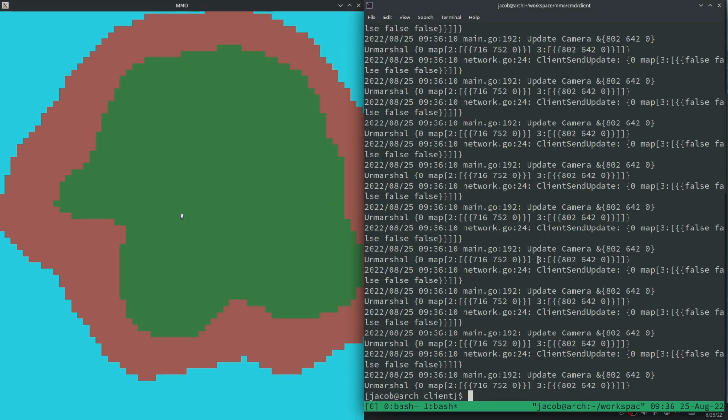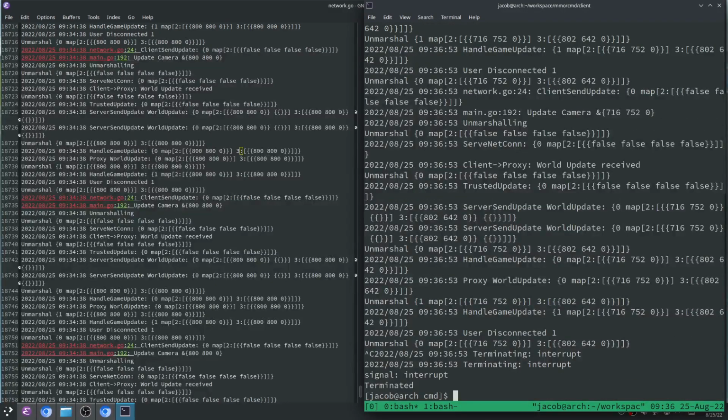But this guy is getting the update for the other player. This is player ID 2. Wait a second. 2 map? Yeah, that's weird. It's player ID 2 though. I would think it'd be player ID 0.